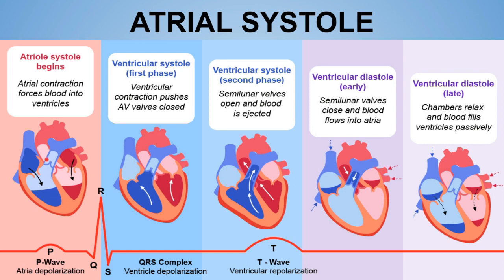What is this fourth heart sound caused by? The fourth heart sound is caused by the opening of the mitral or atrioventricular valve, and there is closure of the aortic or semilunar valve. Because of this, the fourth heart sound is heard.